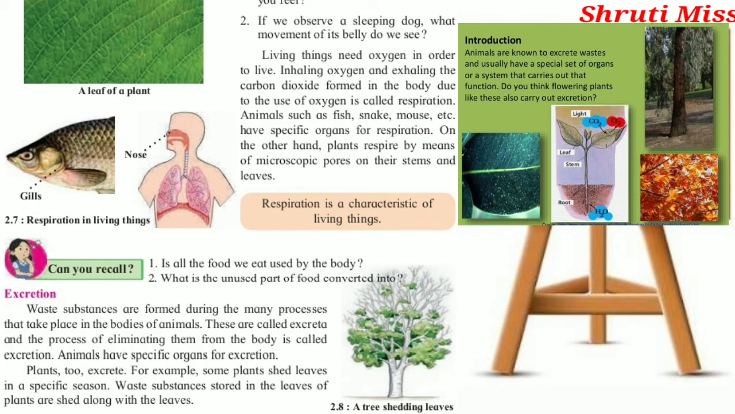When a tree's leaves are shedding or some other parts are shedding, that is the excretion of the plant, while in the animal there is a specific organ for excretion. Plants excrete, for example, some plants shed leaves in a specific season. Okay, they will shed leaves in a specific season. Waste substances are stored in the leaves of plants and shed along with the leaves. Okay.